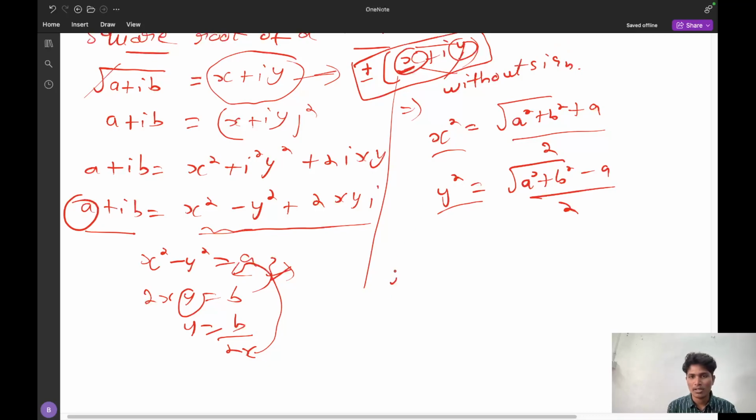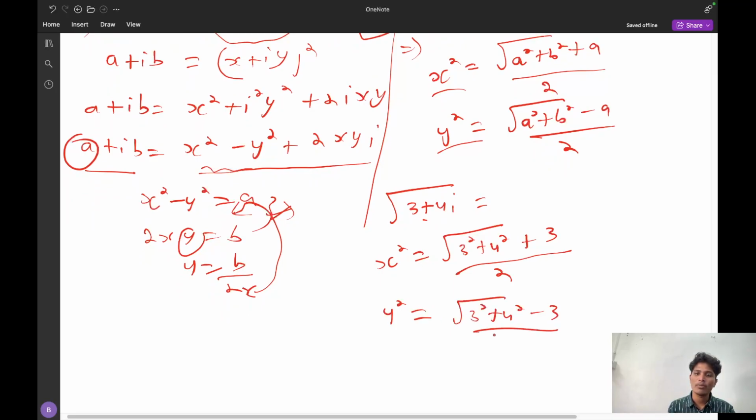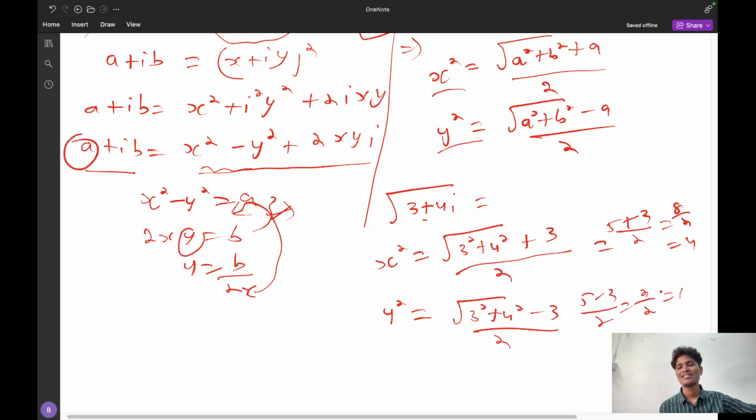Suppose I take an example, find the square root of 3 plus 4 iota. What I have to do? I have to find x square. What is the formula? x square equal to root of 3 square plus 4 square plus 3 divided by 2. And y square is root of 3 square plus 4 square minus 3 by 2. Find these values. This is 5 plus 3 by 2, it is 8 by 2, that is 4, and it is 5 minus 3 by 2, it is 2.